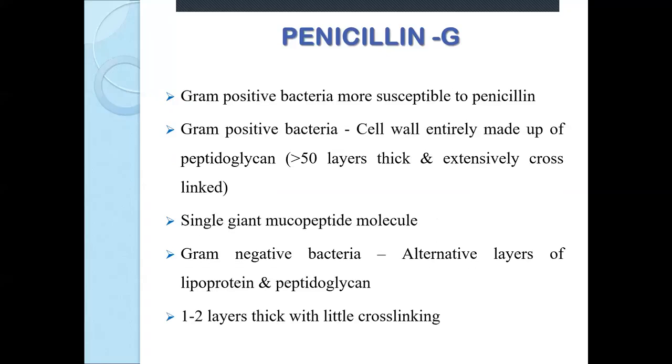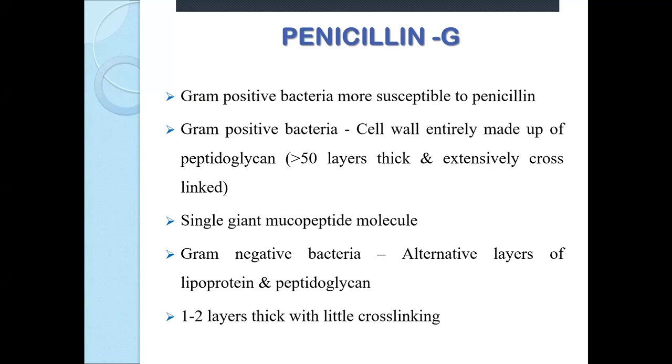One characteristic of penicillin, as I told you, is that it is active when bacteria or organisms are multiplying. Another characteristic I have told you is that it is narrow spectrum, and there I have written that it is effective on gram-positive bacteria rather than gram-negative. Now, why is this so?